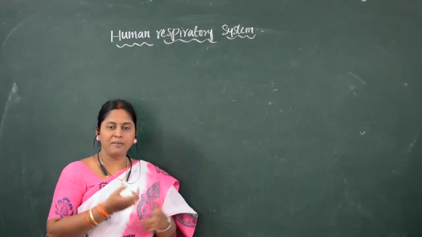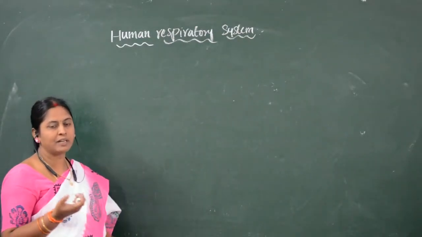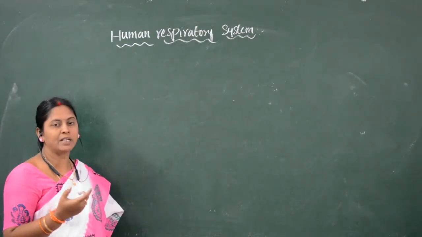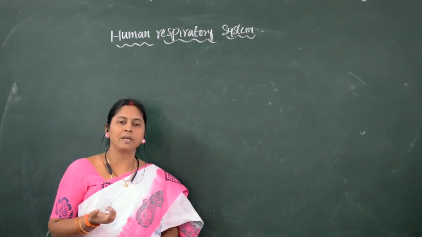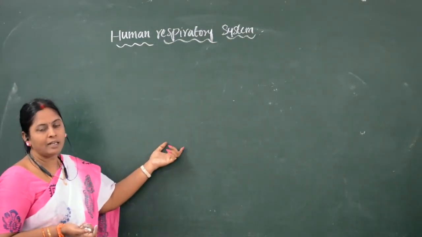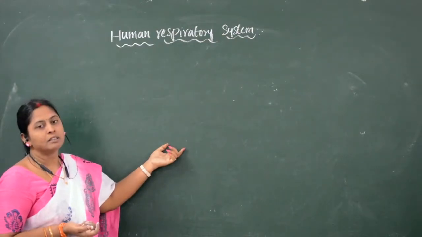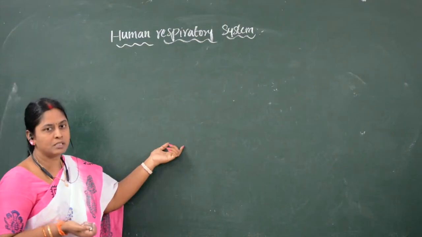And we have seen different respiratory organs present in different kinds of organisms, that is in invertebrates and vertebrates. Mostly in invertebrates, respiration occurs by simple diffusion, whereas in annelida, respiration occurs by moist surface.